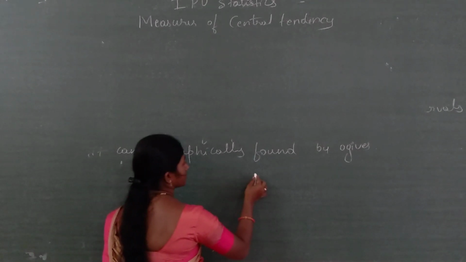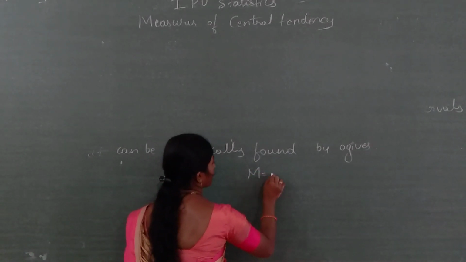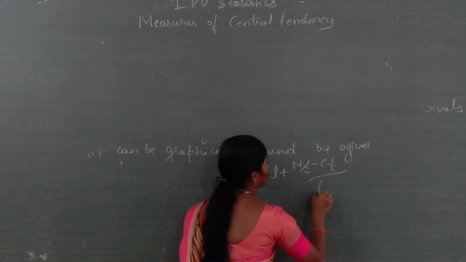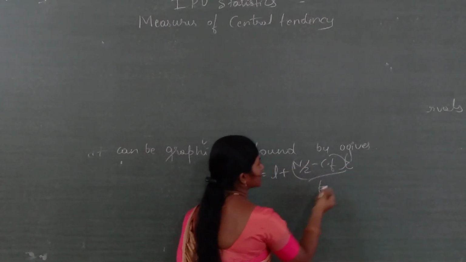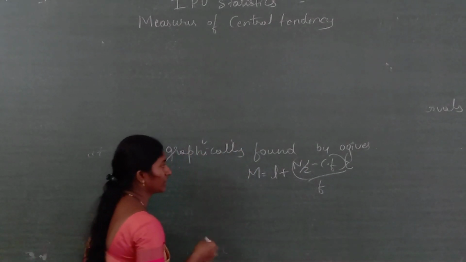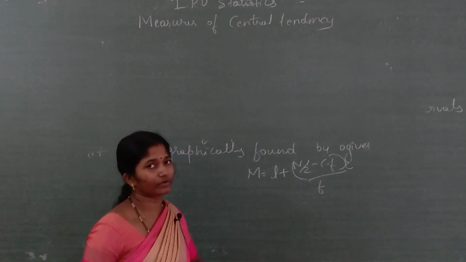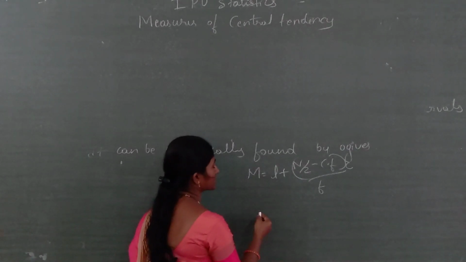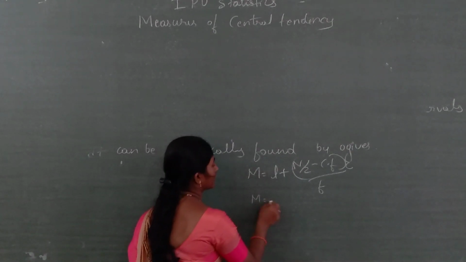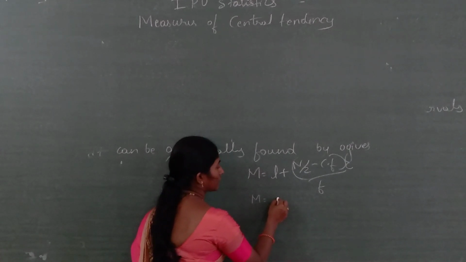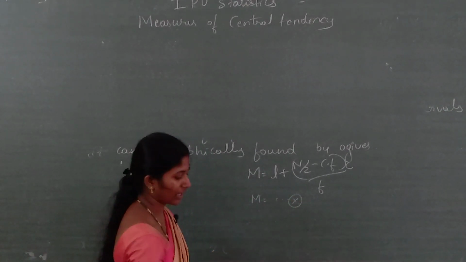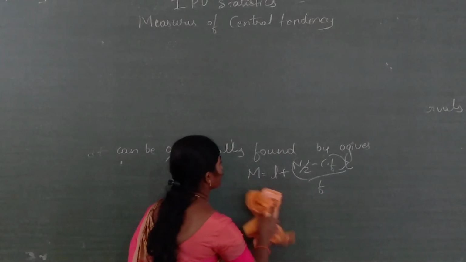For the calculation, which formula are we using? M is equal to L plus (n divided by 2 minus Cf) divided by F, into C. This is for a continuous frequency distribution, and for discrete and raw data, that means ungrouped data, M is equal to the value corresponding to that position.